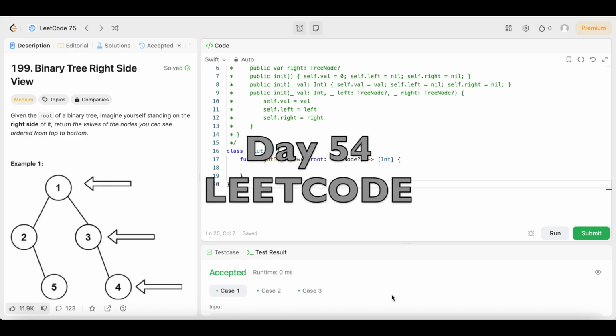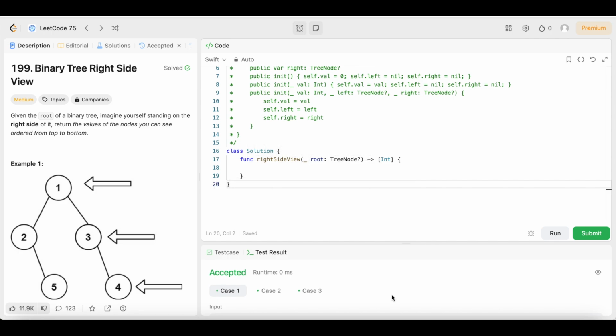Day 54 of doing a LeetCode problem every day until I get a job. All right, guys, we're back again. Another day, another LeetCode problem. This time we're at day 54. I'm glad you guys are still with me. I'm glad we're still going.